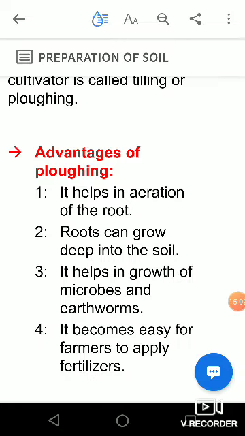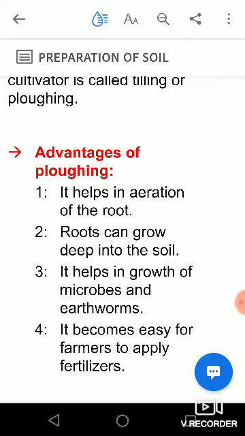So once again here we can see what the advantages of plowing are. We have seen what we do during plowing and how we do it. Now the question comes, why do we do that, what is the reason. The foremost and very important reason is turning and loosening the soil.